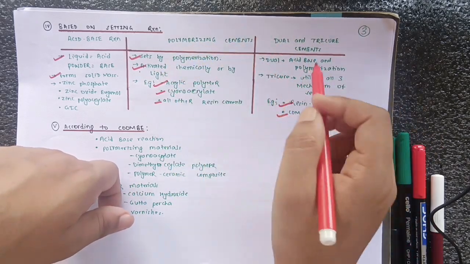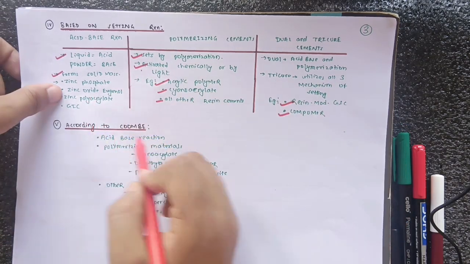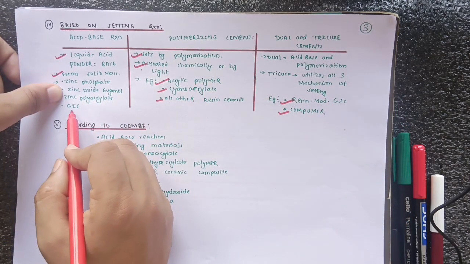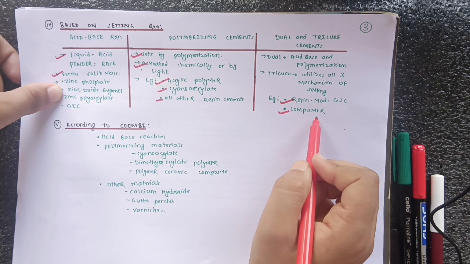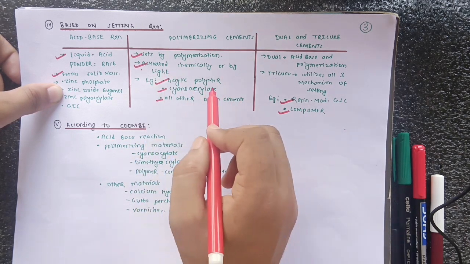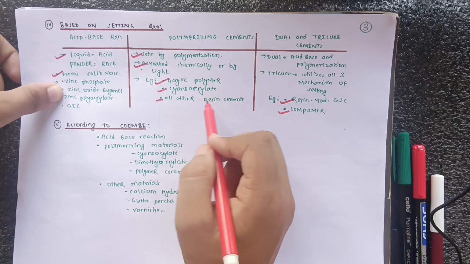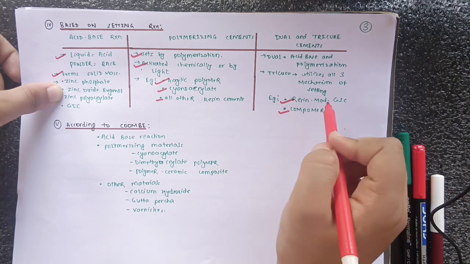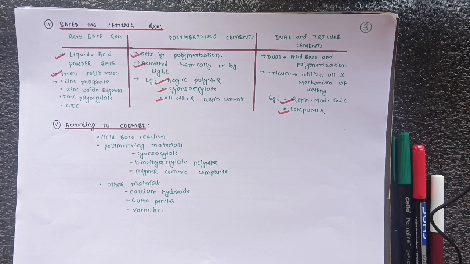And how to remember dual and tricure cement is to take one from this and one from this. Resin modified GIC: GIC is here, so resin modified GIC is present in dual and tricure cement. And as I have told, resin cements are in polymerizing cement, so just take compomer from here. So resin modified GIC and compomer. You can remember in this pattern.